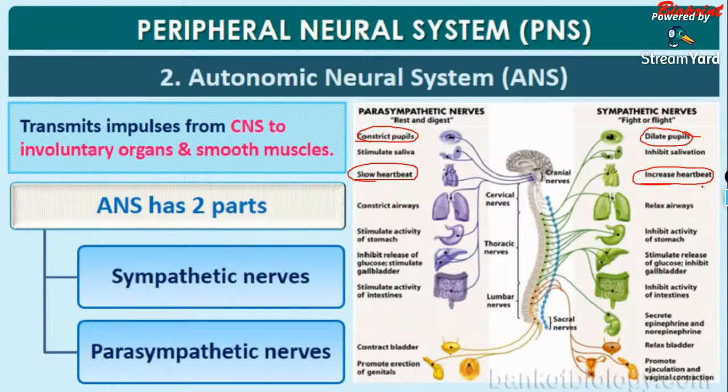Done everyone? Have you all got the point? Calvin and Sujana, have you all got the point?